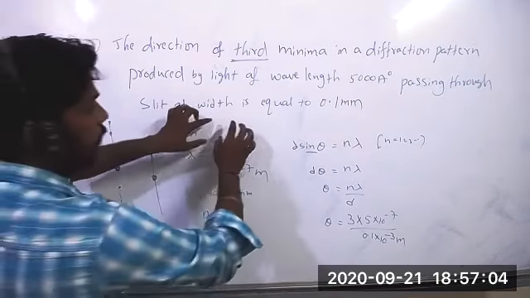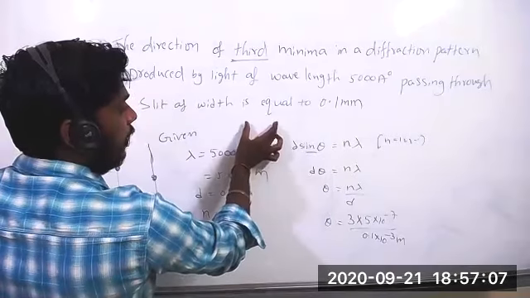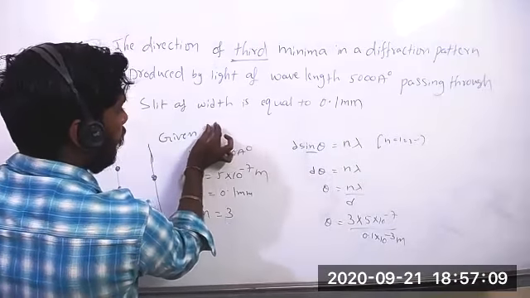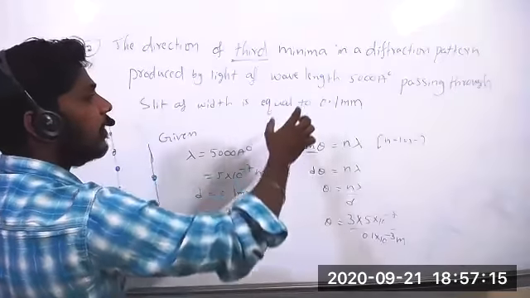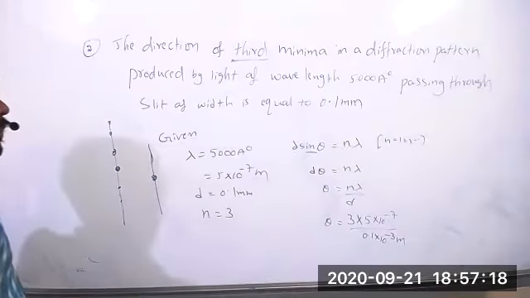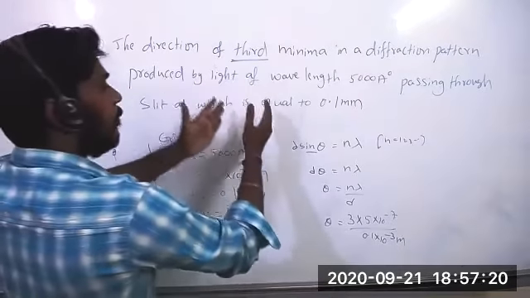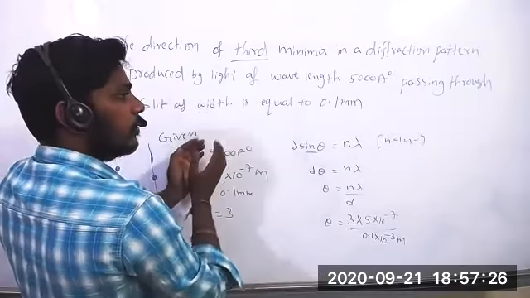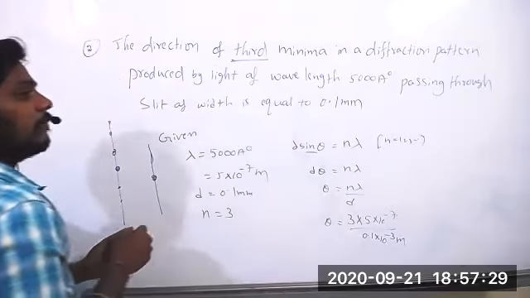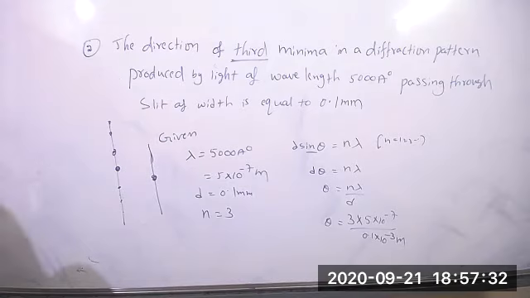No, just now I showed you one of the diagrams. Here maximum intensity, minimum intensity, minimum intensity. So whatever fringes form due to the diffraction, intensity will vary. First central bright fringe, how much intensity is there? First maxima, that much intensity won't be there. It will reduce in the diffraction. But in the interference pattern, intensities won't vary. All maxima have the same intensity, all minima have the same intensity. But here, intensities will vary.